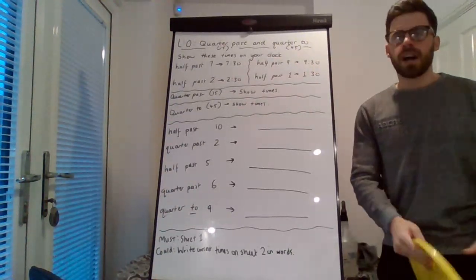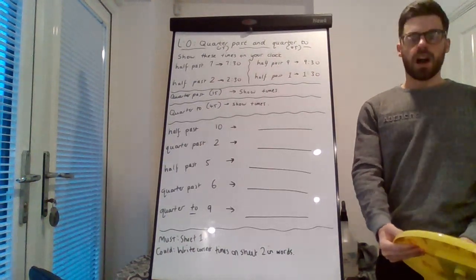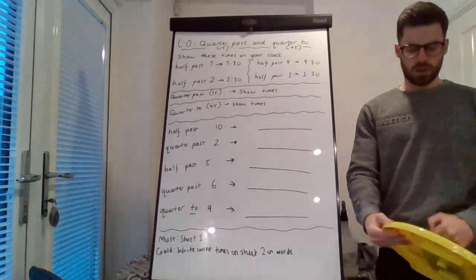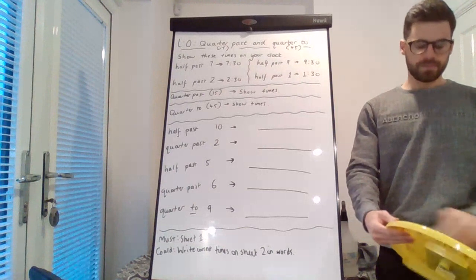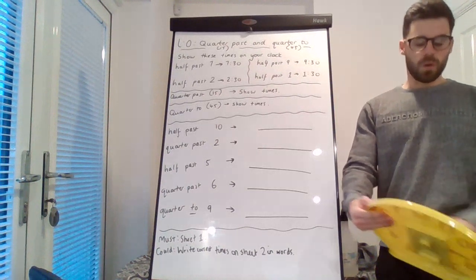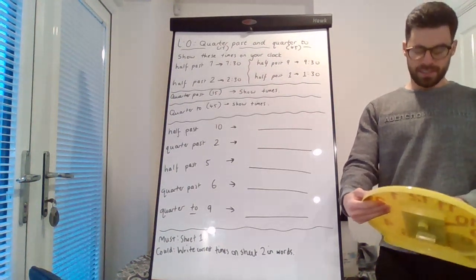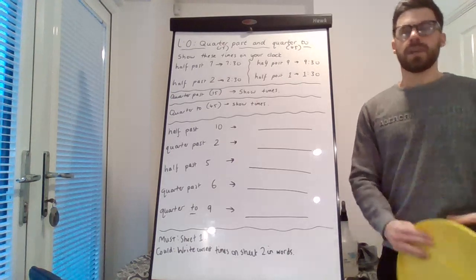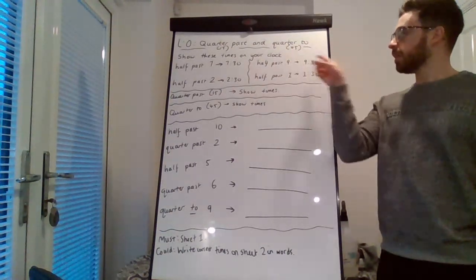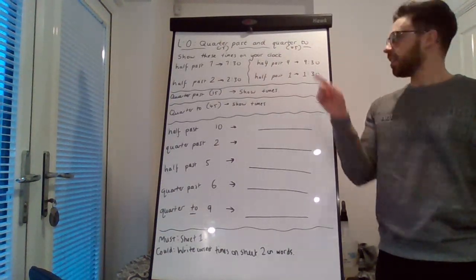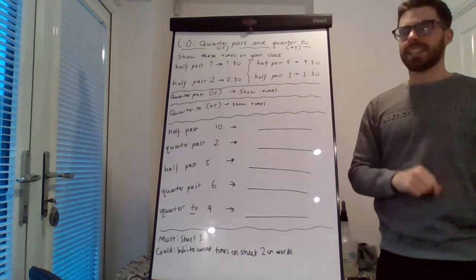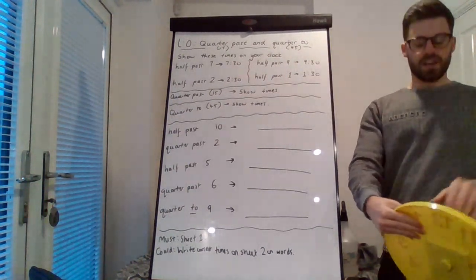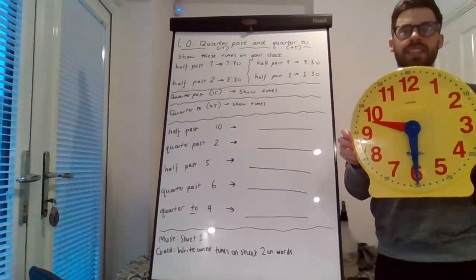Can you show me 9:30 on your clock? In today's lesson, it'll be an extra challenge if you can write the time in both ways each time, in numbers and in words. 9:30, well done if your clock looks like this.